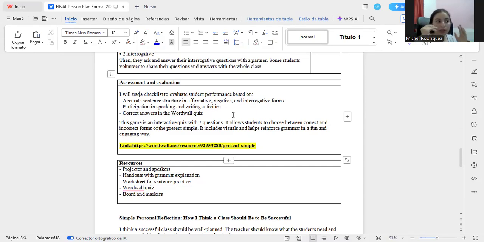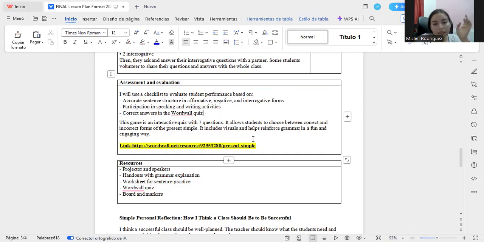So I'm going to put parameters about the class, and then I'm going to check whether they understand the topic and all the rules, and whether the student does or doesn't. So it's something like that. For example, I'm going to check the grammar, the participation, the speaking, the writing activities, and the correct answers in the word wall quiz. That is the activity that I showed before.